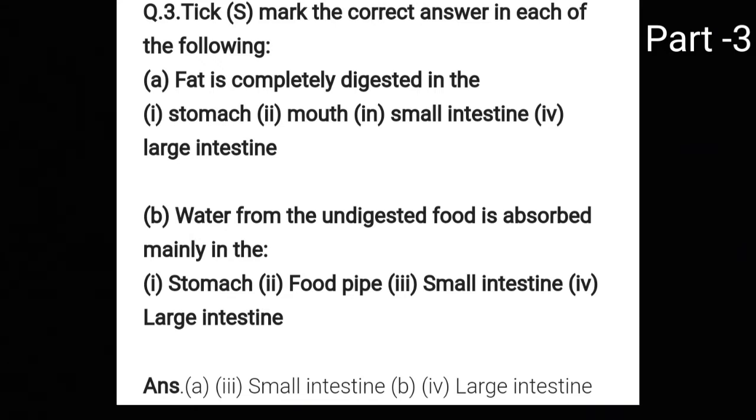Coming to second part, water from the undigested food is absorbed mainly in the stomach, food pipe, small intestine or large intestine. Food pipe is your esophagus. This also I have told you while lecturing that water from the undigested food is absorbed in the large intestine. So your answer will be large intestine. Fourth part.